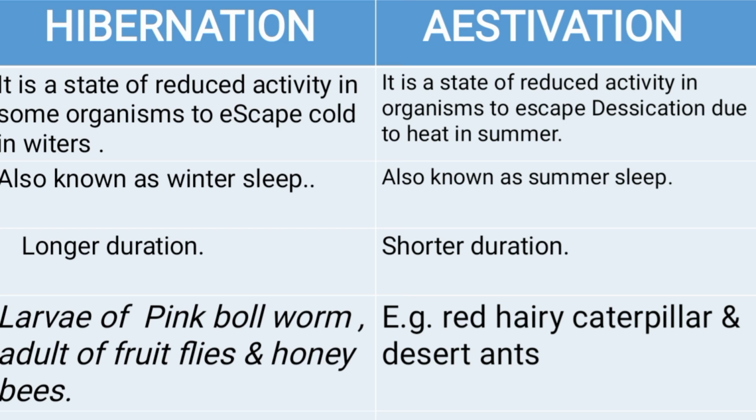In some insects, there is no better capability to survive in that low temperature, so they enter hibernation, which is also known as winter sleep. And estivation is summer sleep. It is a state of reduced activity in organisms to escape desiccation due to heat in summer. Desiccation is the water loss from the body. So they reduce their activity to prevent desiccation. Hibernation is a longer duration process, just like diapause, and estivation is a shorter duration process, just like quiescence. Hibernation is longer, that is why winter sleep is more than summer sleep.